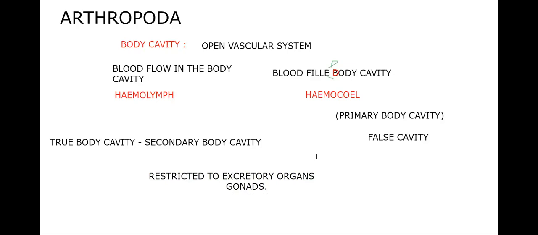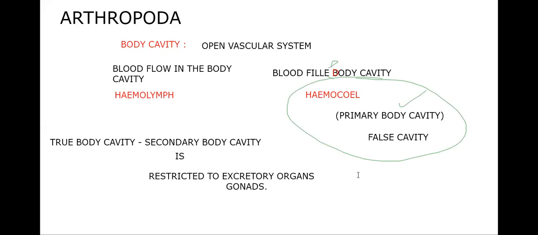But in Arthropoda, the true body cavity or secondary body cavity is restricted to excretory organs and reproductive organs like gonads. The remaining body cavity, which is called hemocoel due to the blood flowing in it, is a primary body cavity or false cavity. That is the peculiar exception of phylum Arthropoda, and similarly you'll find this in Mollusca also. So an exact true body cavity is there in phylum Annelida only. That you have to understand. This is a little complicated issue.